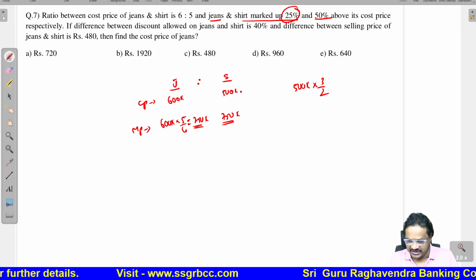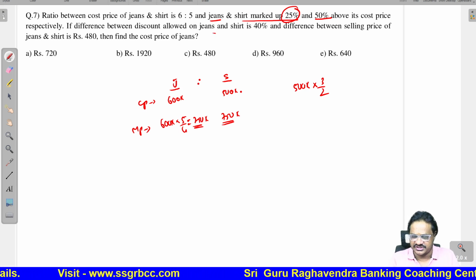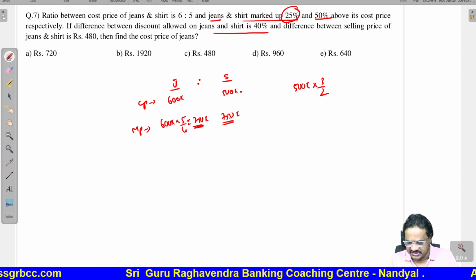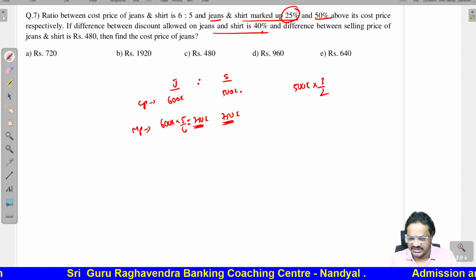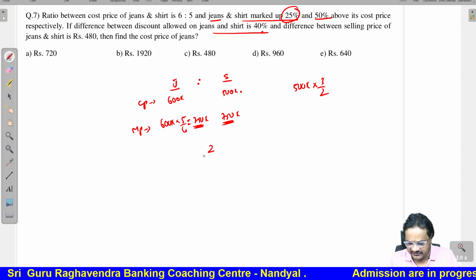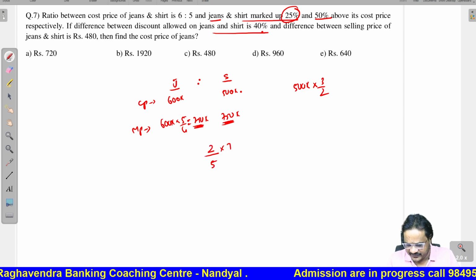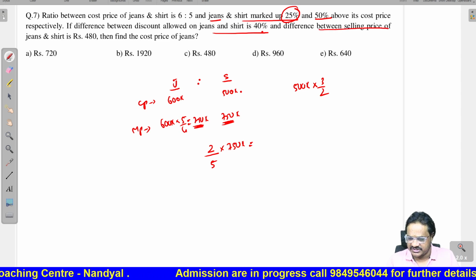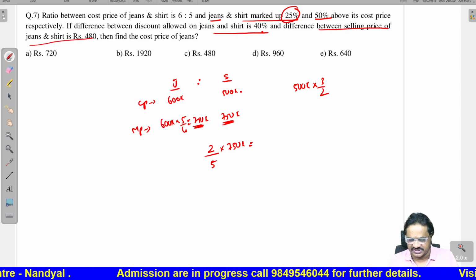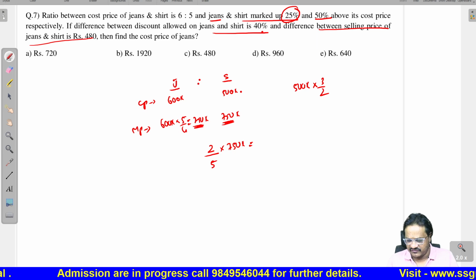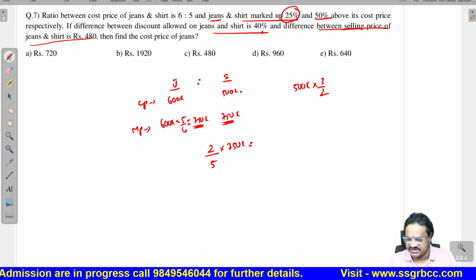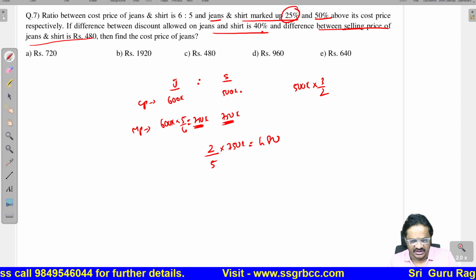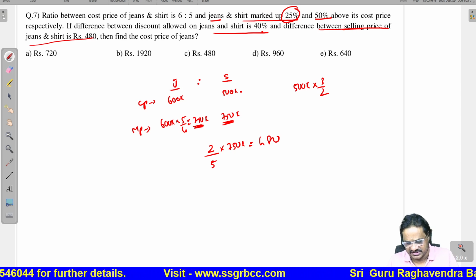Then the difference between the discounts allowed on jeans and shirt is 40%. Since the mark price is same, the discount difference is 40%. So 40% means 2 by 5. Discount is always given on the mark price. Then the difference between the selling price of jeans and shirt: after giving discount, that is called the selling price. The difference is given as 480. Now let us do this calculation.